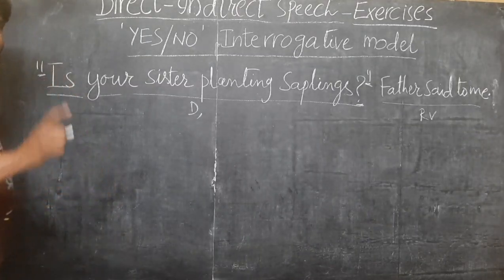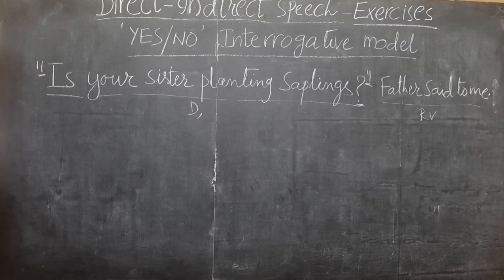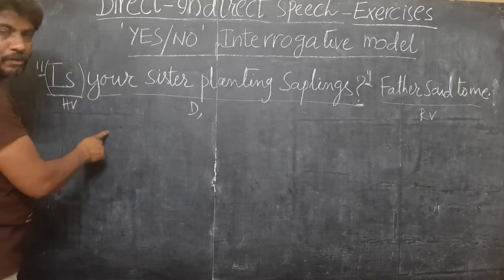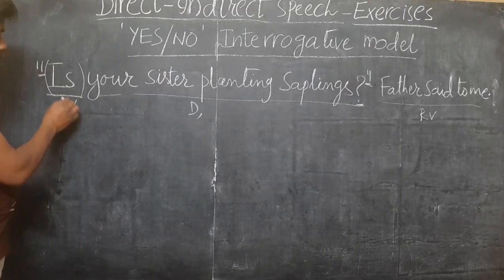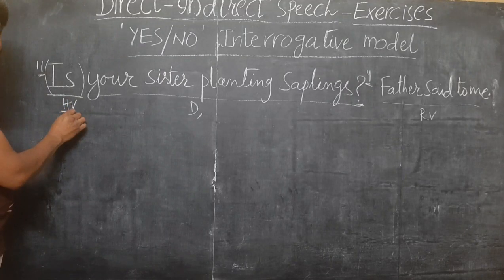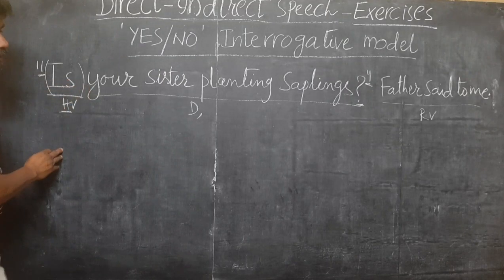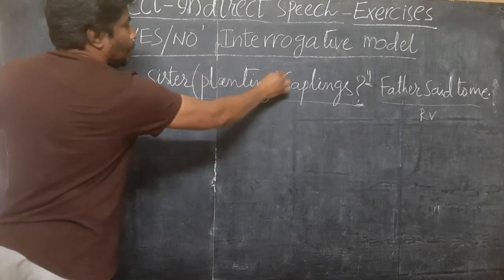The first step is this: a yes-no interrogative sentence definitely begins with a helping verb. So here in this sentence, "is" is the helping verb. Then identify the main verb. Here the main verb is planting.